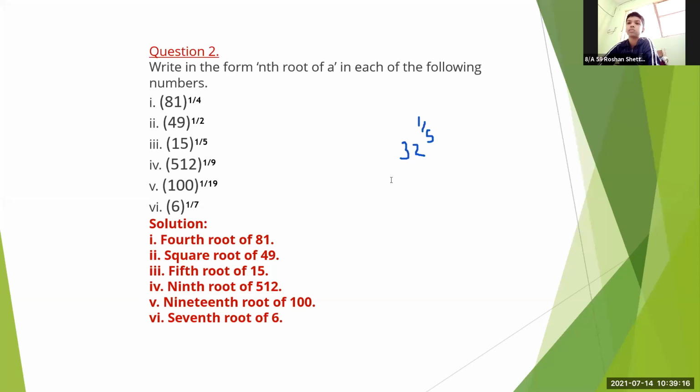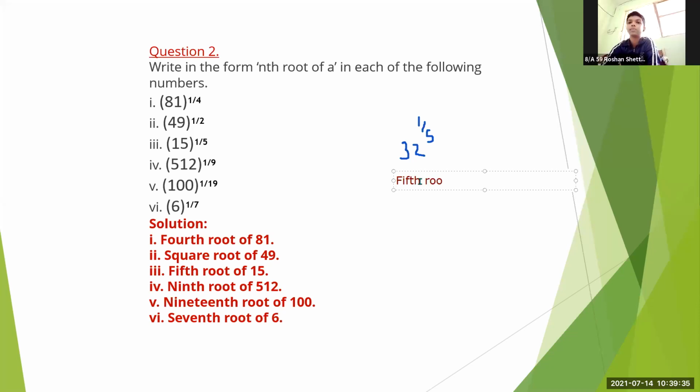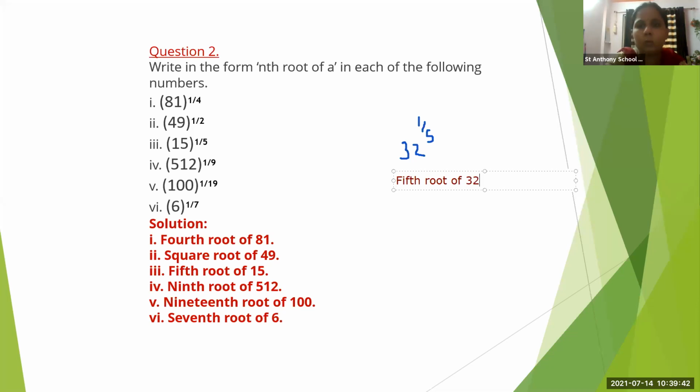Fifth root of 32. How will we write it as? Fifth root of 32. This is fifth root of 32. Easy it is? Yes. It's very easy. Fifth root of 32.